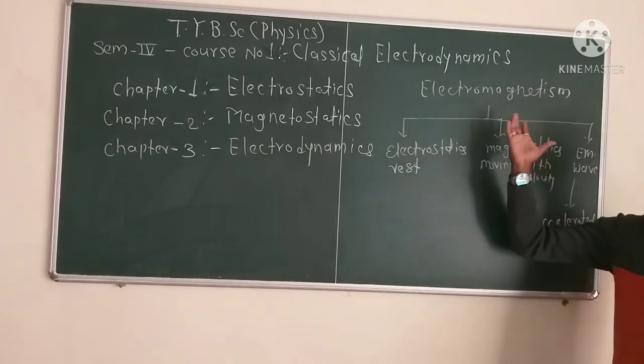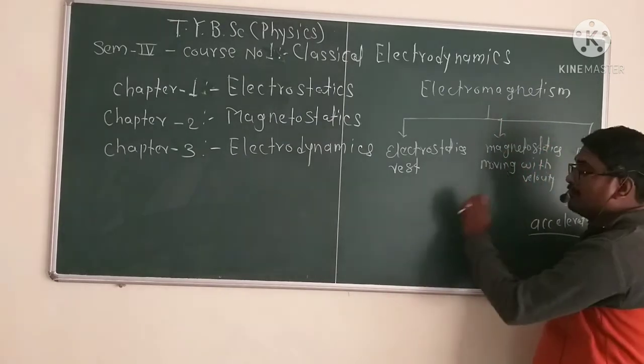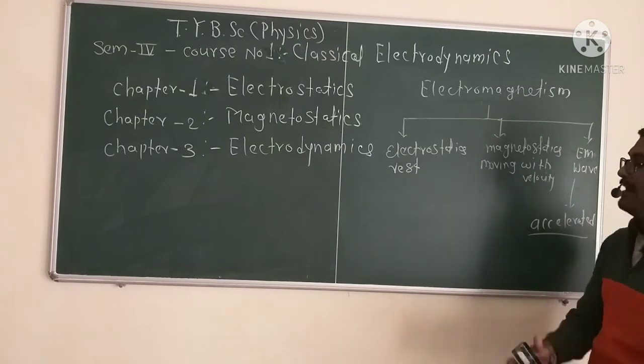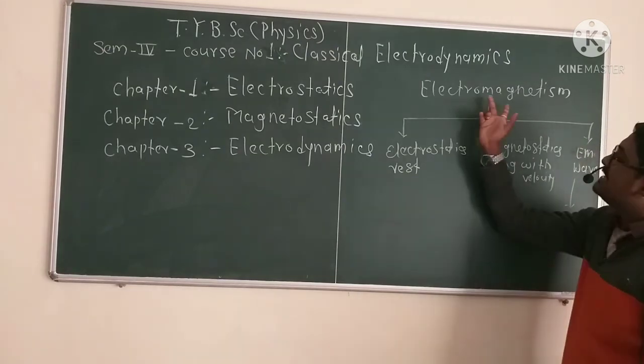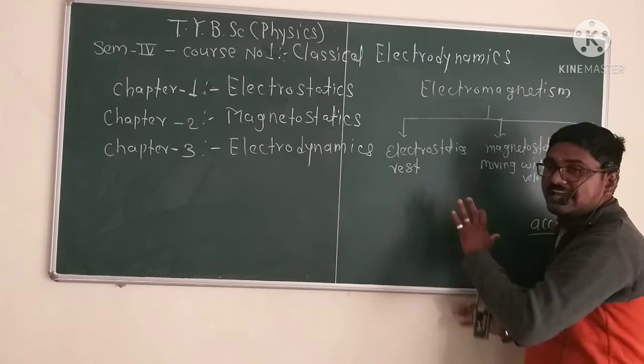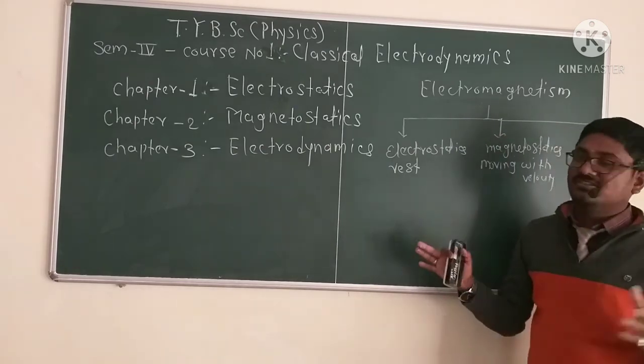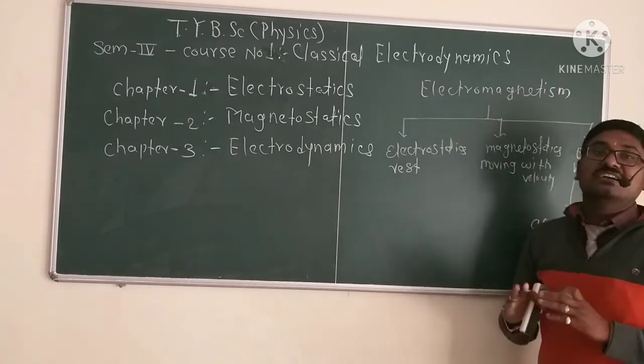Before the discovery that the source of the magnetic field is the electric current, electricity and magnetism were separate branches.